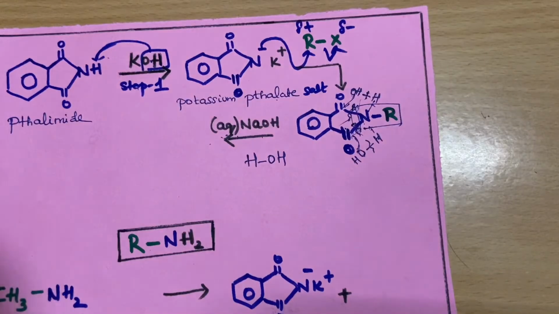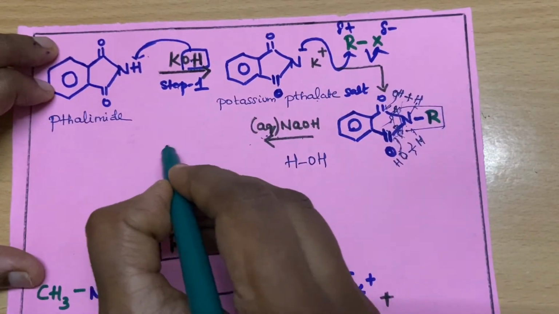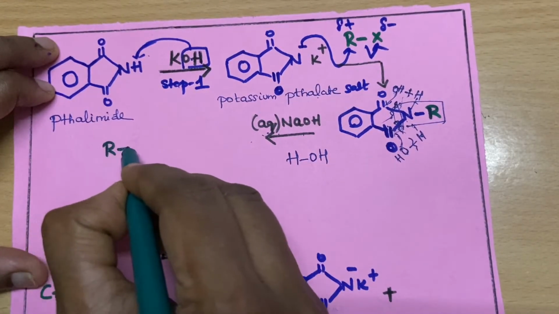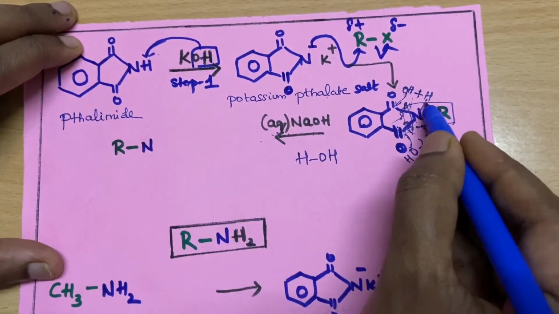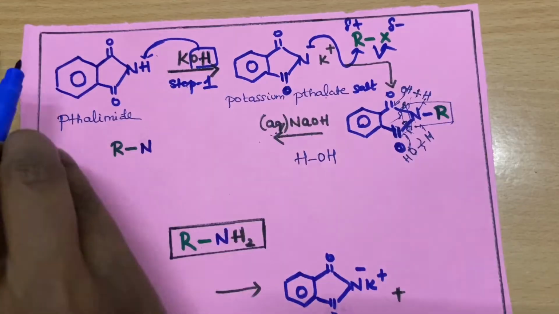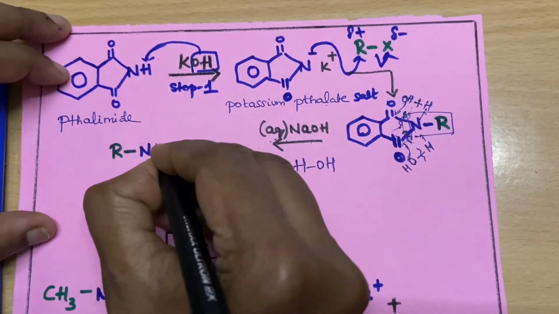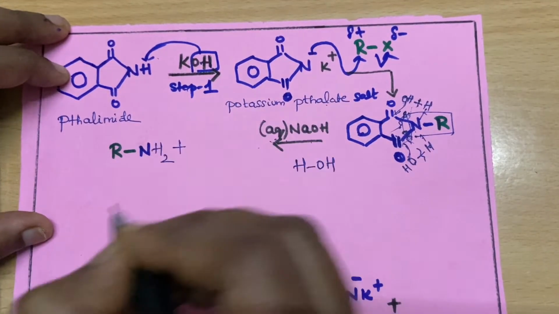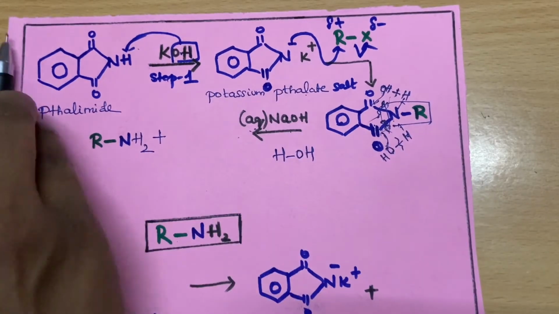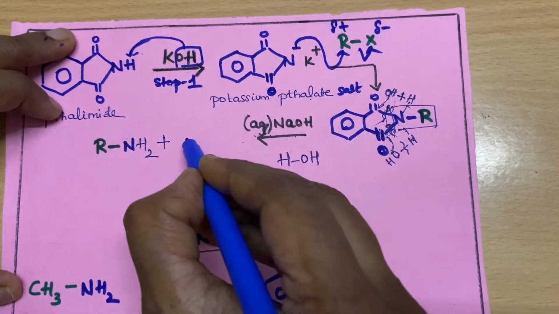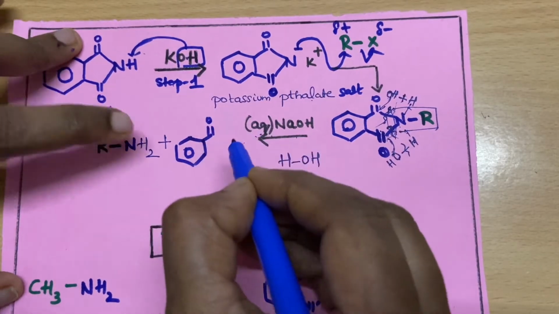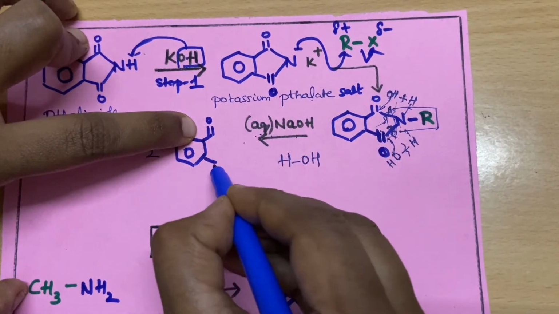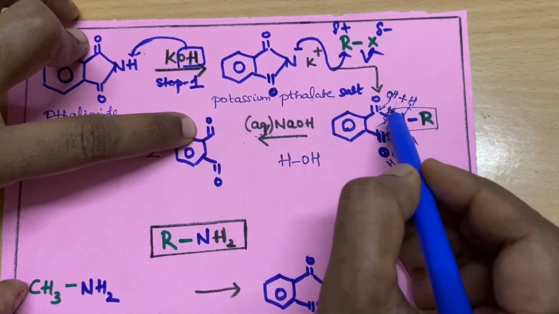So what will be the product, students? This is R and your nitrogen, and now it has been attached to two hydrogens which came from the hydrolysis step. And what will happen to this one? You get this carbonyl and this carbonyl, OH only.